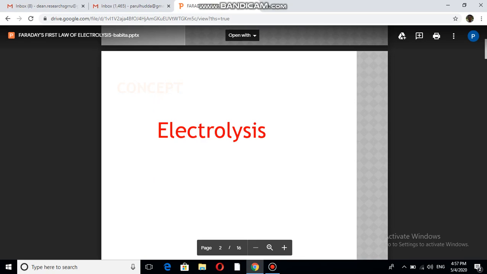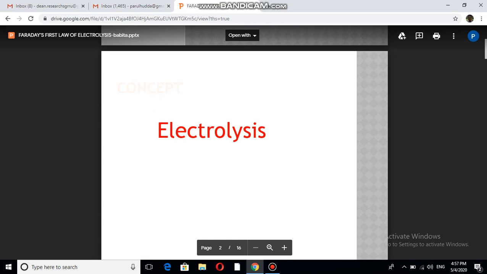I'm starting with the topic electrolysis from the chapter electrochemistry. So first we all have to know what is electrolysis. We all have learned electrochemical cells, where we said that it is a cell which converts chemical energy into electrical energy, and now we have come to electrolysis.